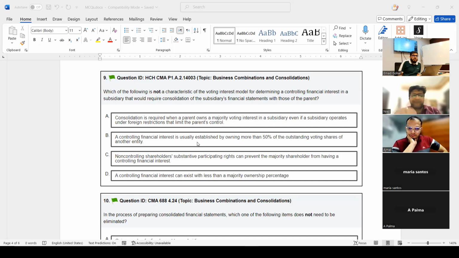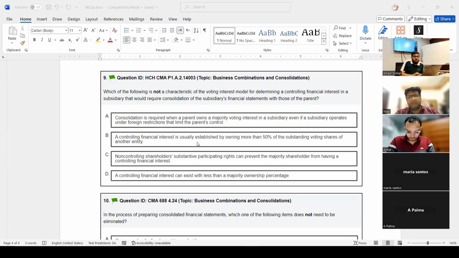Okay. See what they say. Very simple. I mean, this was a simple question. They said consolidation is required when parent owns majority voting interest, even if a subsidiary operates under foreign restrictions that limit parent control. So you see, you have a limitation. You're not controlling the entity. So what we discussed, remember, if you are not able to control, even if you have 99% ownership, still you cannot consolidate. Because the main thing is not ownership. The main thing is what? Control. And here they say you don't control. There is a limitation on your control. So this is the answer very clearly.